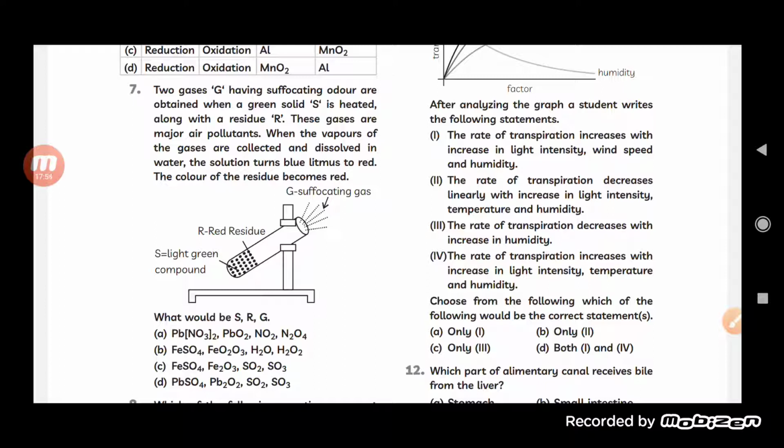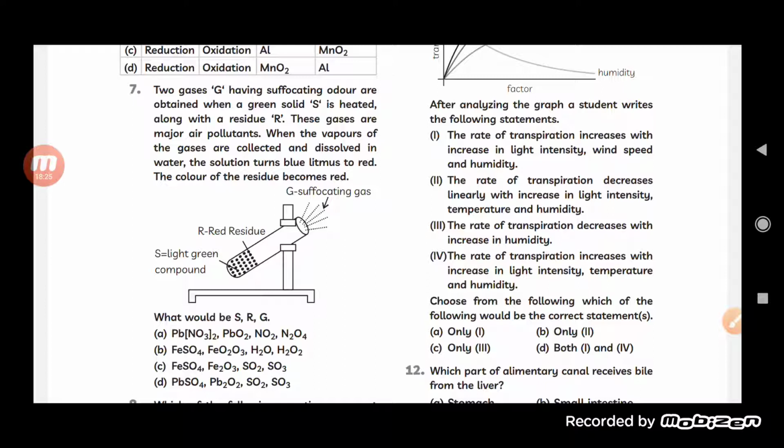Now let us see here. PbO2 gives NO2 and N2O4. That is the wrong one. FeSO4, yes, it is a green solid. Fe2O3, H2O and H2O2. No, it will not produce the water vapor, otherwise it will not turn the blue litmus red. Then FeSO4, again it is green in color. Fe2O3 is formed.